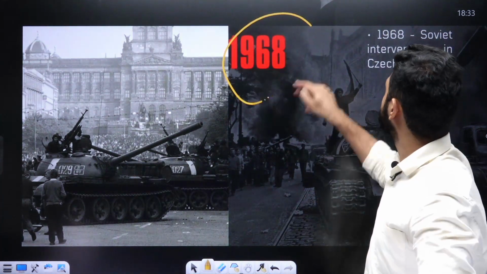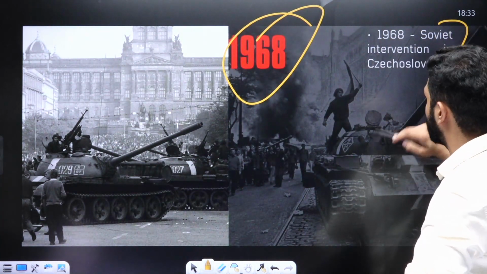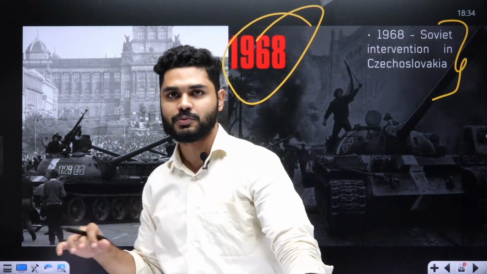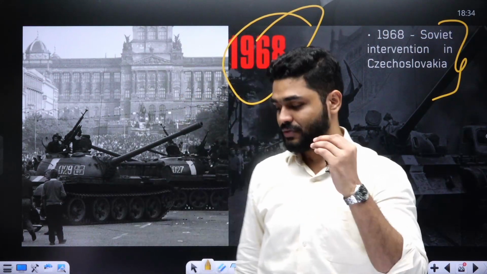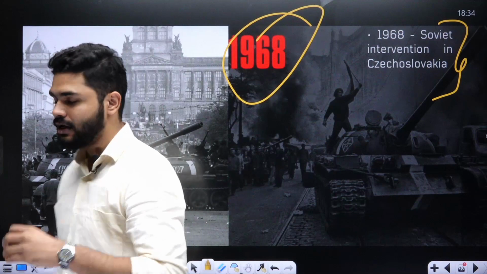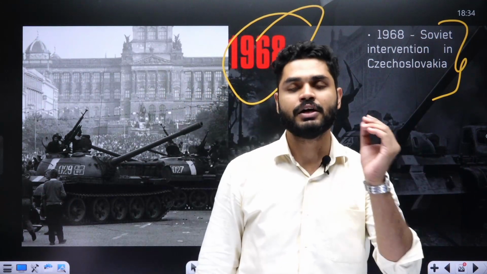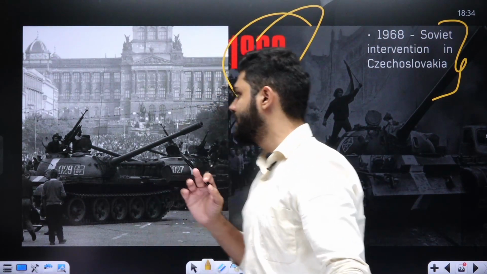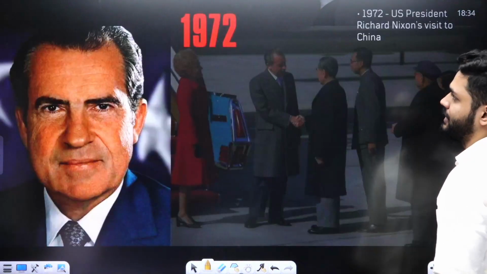And then 1968, the Soviet intervention in Czechoslovakia. Now Czechoslovakia was one of the countries of Europe, and with the intervention of Soviet Union in Czechoslovakia, it was considered that, because Czechoslovakia was supporting the idea of capitalism, and with the intervention of USSR and communism in Czechoslovakia, the countries who were supporting the idea of capitalism, for example US and other countries, they thought that this fear is very much real and we have to fight it out, and at any cost we have to fight it out.